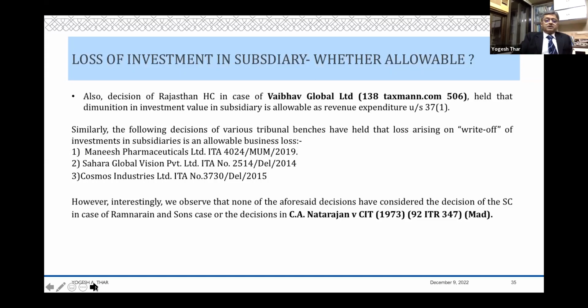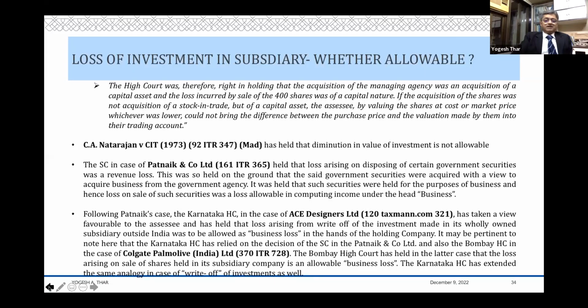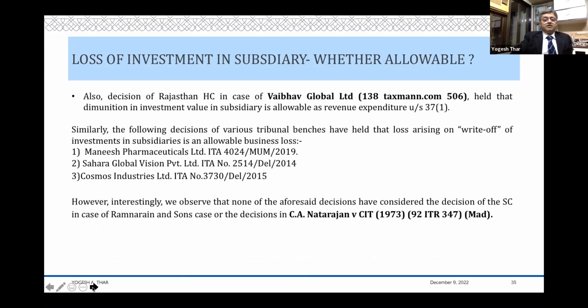And what is important to note, which does not come out in the slide, is that Ram Narayan and Sons is a decision of a 3-judge bench. And the decision of the Supreme Court in Patnaik and Company is a decision of a 2-judge bench. So therefore, the larger bench will always prevail over the smaller bench decision, especially when it has not considered the larger bench and distinguished it. So therefore, to my mind, despite all these decisions in ACE Designers, Colgate-Palmolive, Wipro Global, and so on,